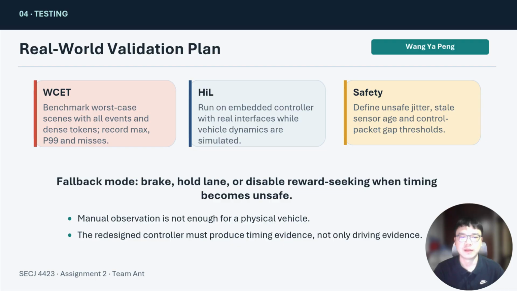Third, safety thresholds must be defined. Examples include unsafe jitter, stale sensor data, and long gaps between control packets. If the system crosses the threshold, it should issue an inter-fallback mode. For example, it can brake, hold lane, and disable overtaking until timing becomes safe again. Thank you.